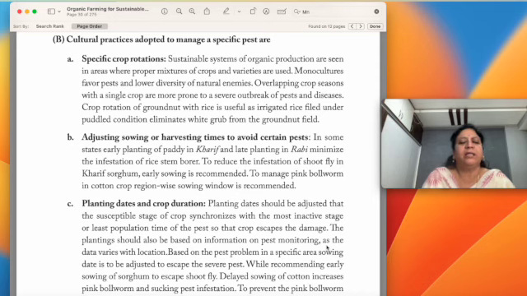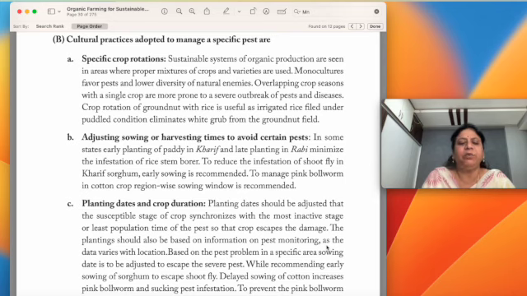Next is adjusting sowing or harvesting times to avoid certain pests. This is a very critical point which is to be considered. In some states, early planting of paddy in Kharif and late planting of the same paddy in Rabi minimizes the infestation of rice stem borer. To reduce the infestation of shoot fly in Kharif sorghum, early sowing is recommended. Almost all sorghum growing states recommend this.